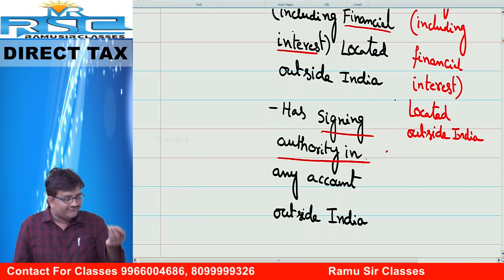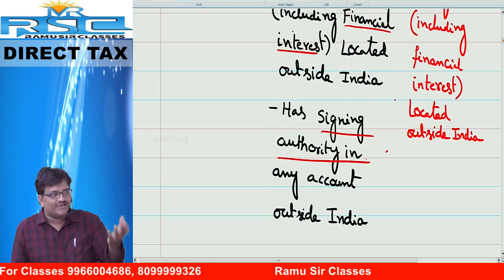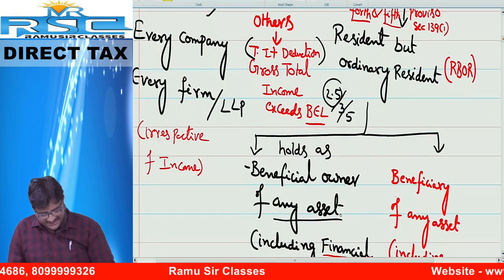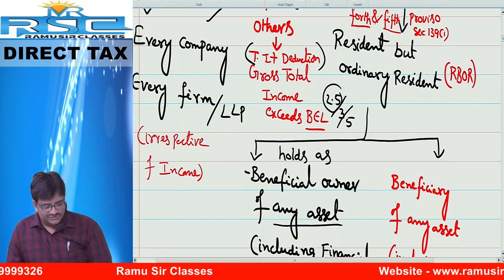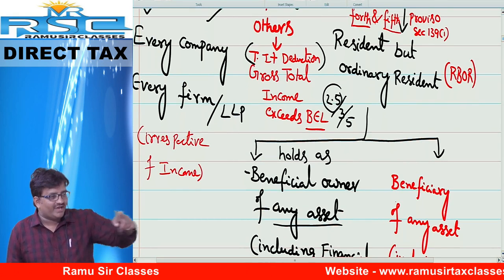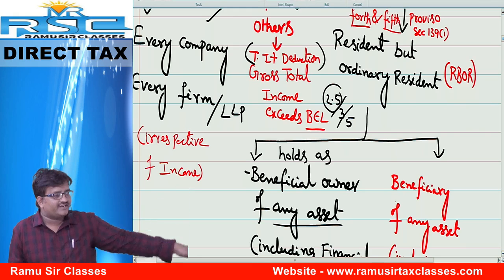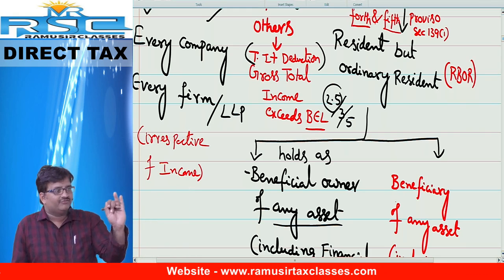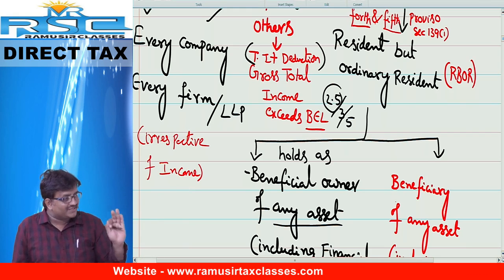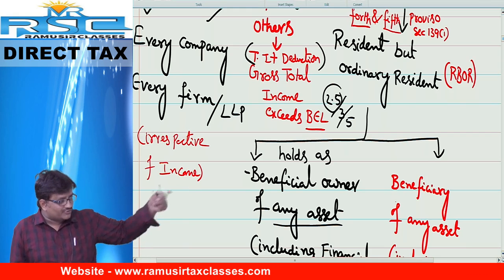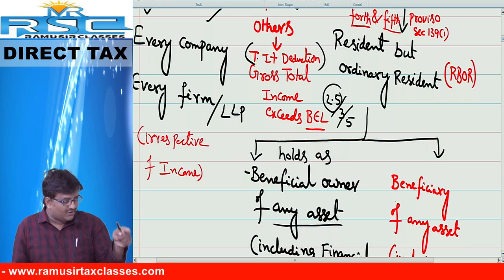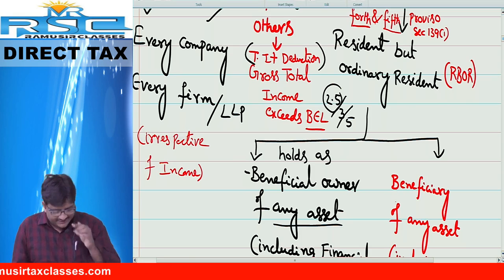If I want to know how much foreign assets we have, first you have to intimate me by filing a return. That is the reason they introduced this fourth and fifth provision. A resident but ordinary resident who has assets located outside India. Any asset, I told you, not only any asset, financial asset also. Not only that, if you have a bank account outside India or you are a signing authority of any particular bank account, you are supposed to file the return of income.